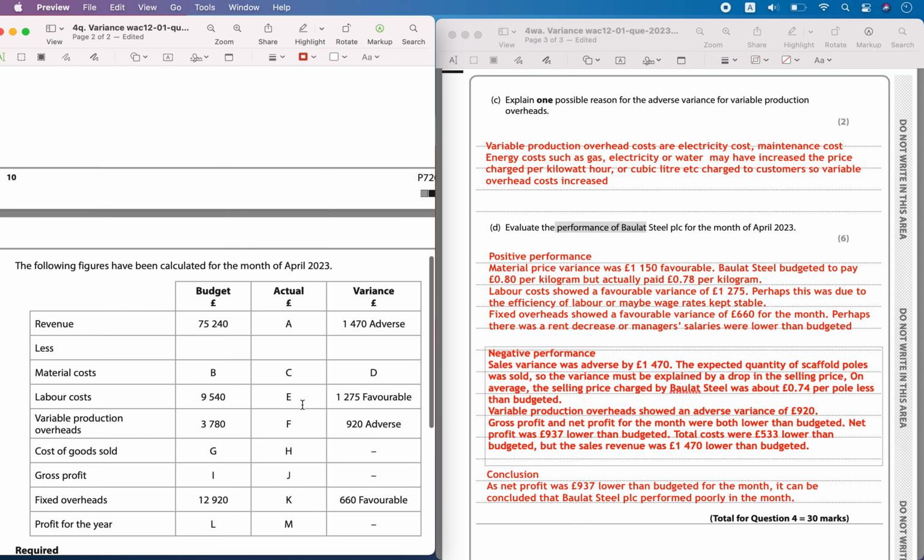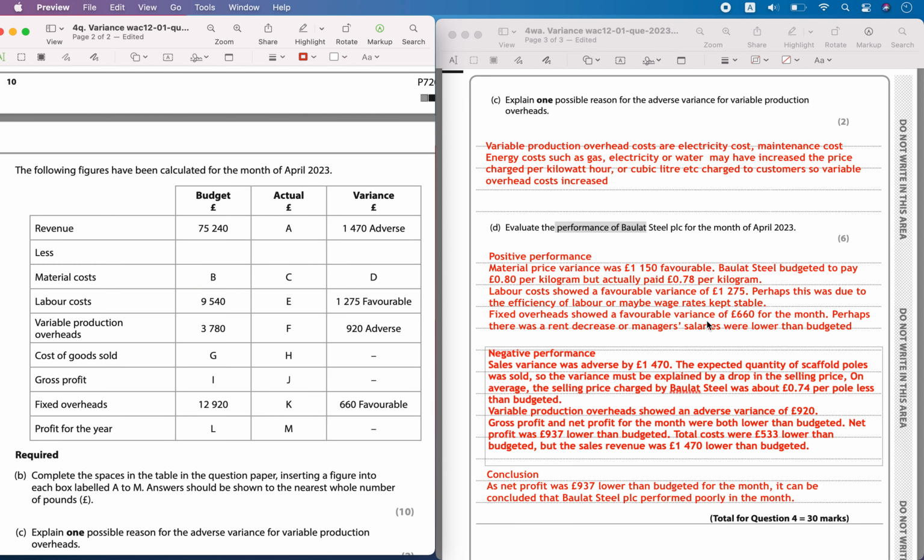this 1980. That means there was a difference in only the rate. Selling price must have dropped. So the budgeted planned rate must have been, selling price would have been high, and this must have dropped. Okay, so that is what would have explained this fall in the revenue. So the expected quantity of scaffold poles was sold, so the variance must be explained by drop in the selling price. On average, the selling price charged by Bollard Steel was about 0.74 pole less than the budgeted.